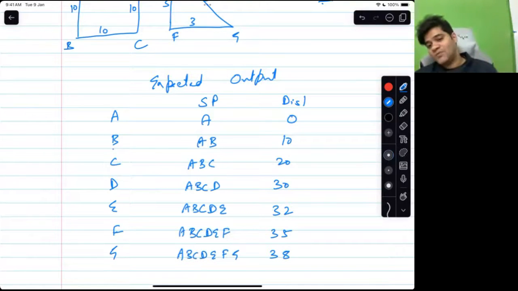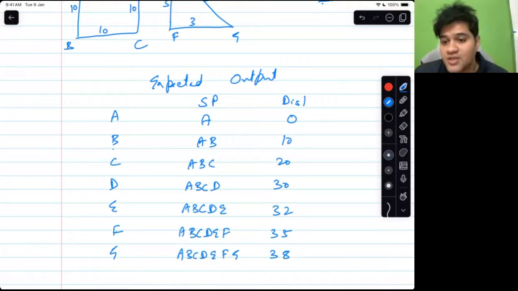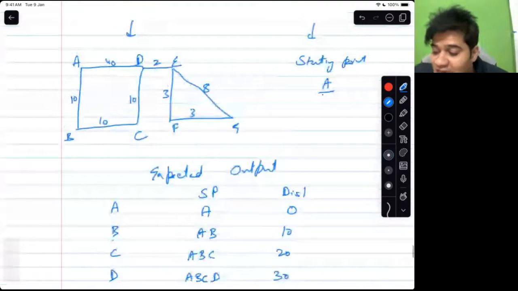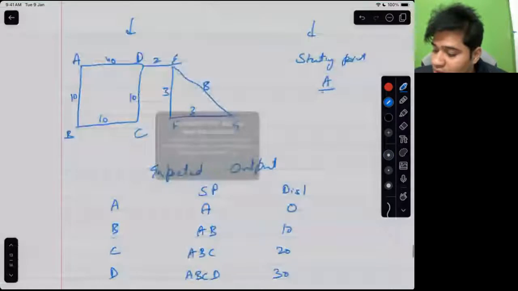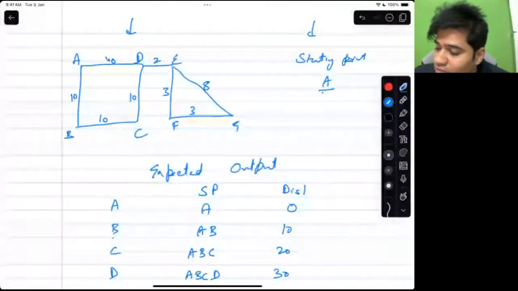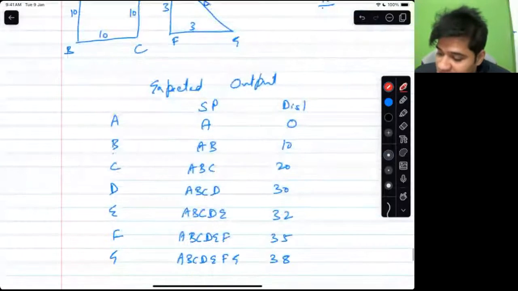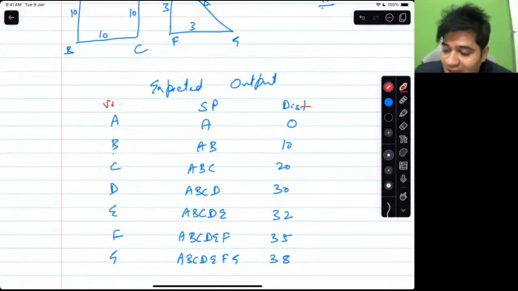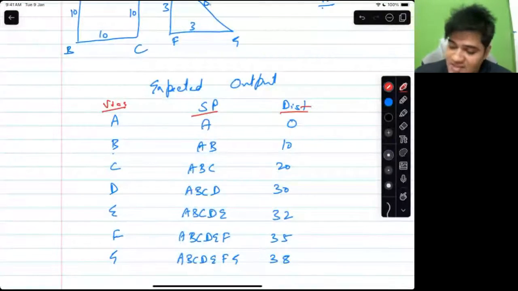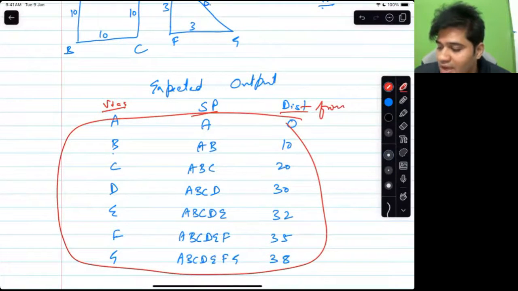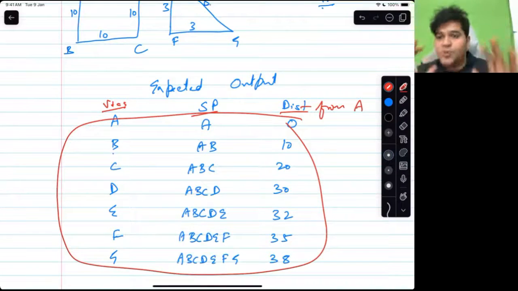Now my question that I have to ask is, no, this is not a minimum spanning tree, that is a different question. Minimum spanning tree is also an interesting question, Gurudat, but this is not that one. Okay, so is the input and the output clear? How many inputs are there? There are 2 inputs. First input is this graph, second input is the starting point, and the expected output is this table. This table has 3 columns: vertices, shortest path, and distance. Distance from A or from starting point, from A.